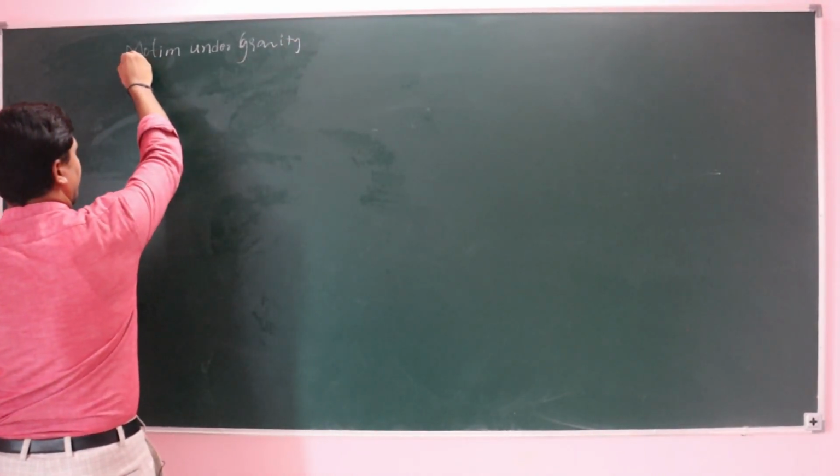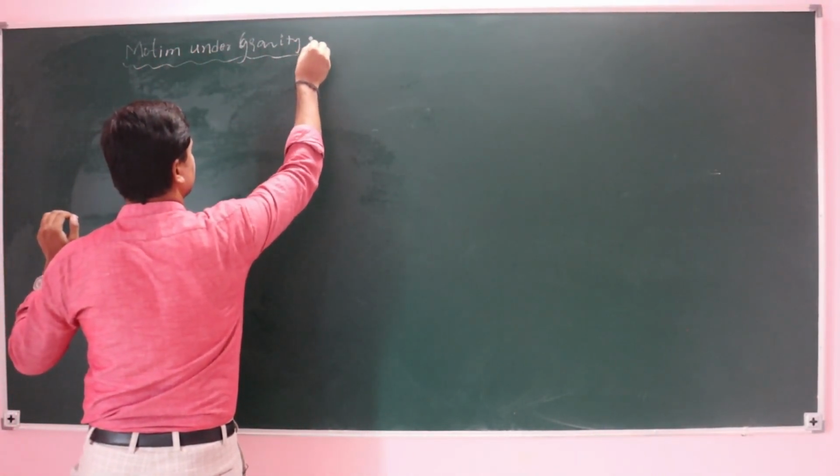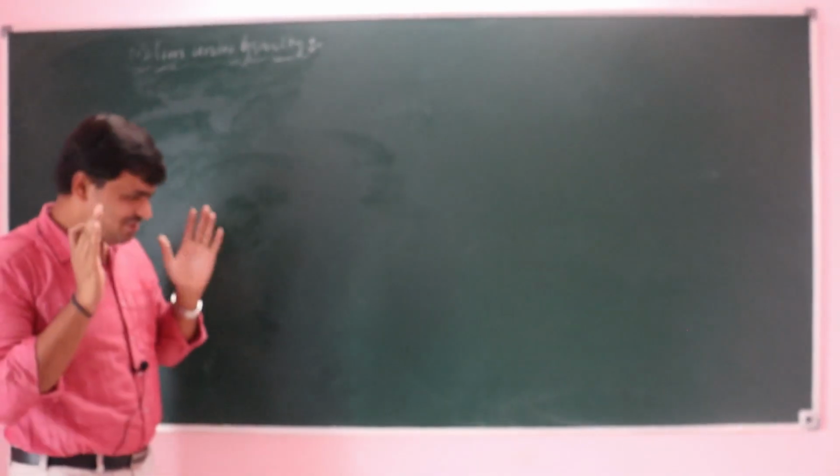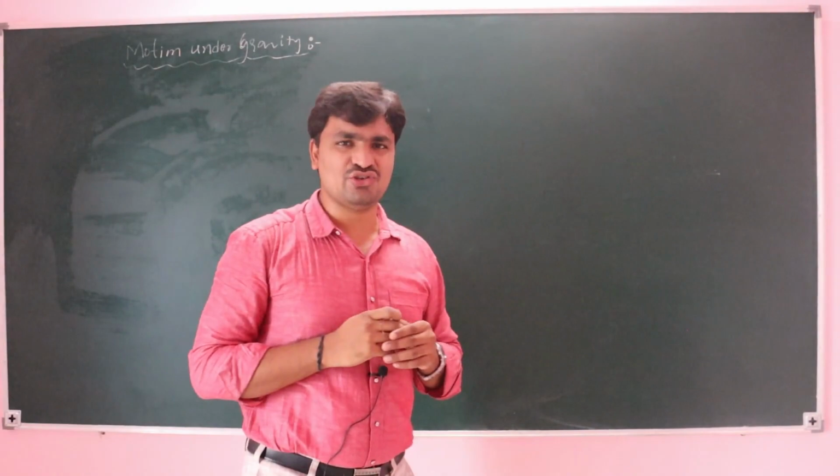Generally, here we are going to discuss acceleration due to gravity. What is acceleration due to gravity?